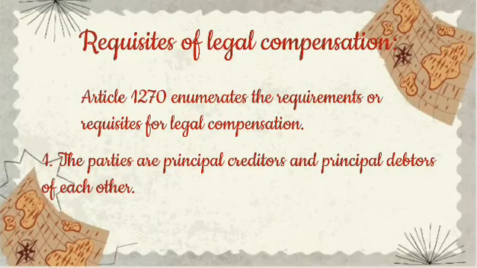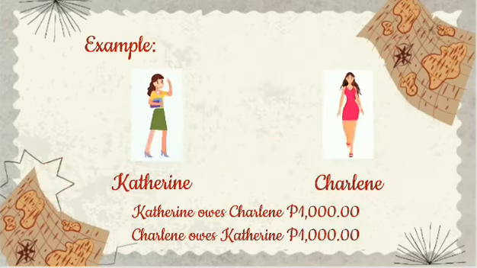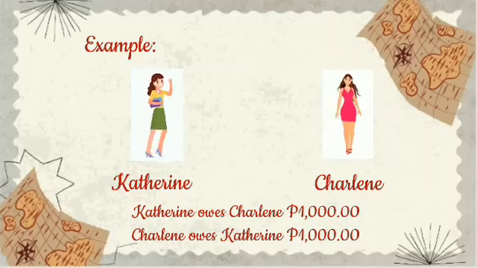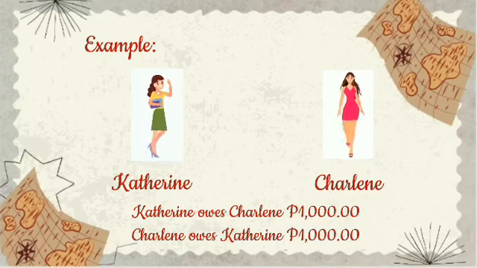Article 1279 enumerates the requirements or requisites for legal compensation: that the parties are principal creditors and principal debtors of each other. Example: Lynn owes Charlene 1,000 pesos. Charlene owes Catherine 1,000 pesos. So compensation will take place because Catherine and Charlene are principal debtors and creditors of each other.